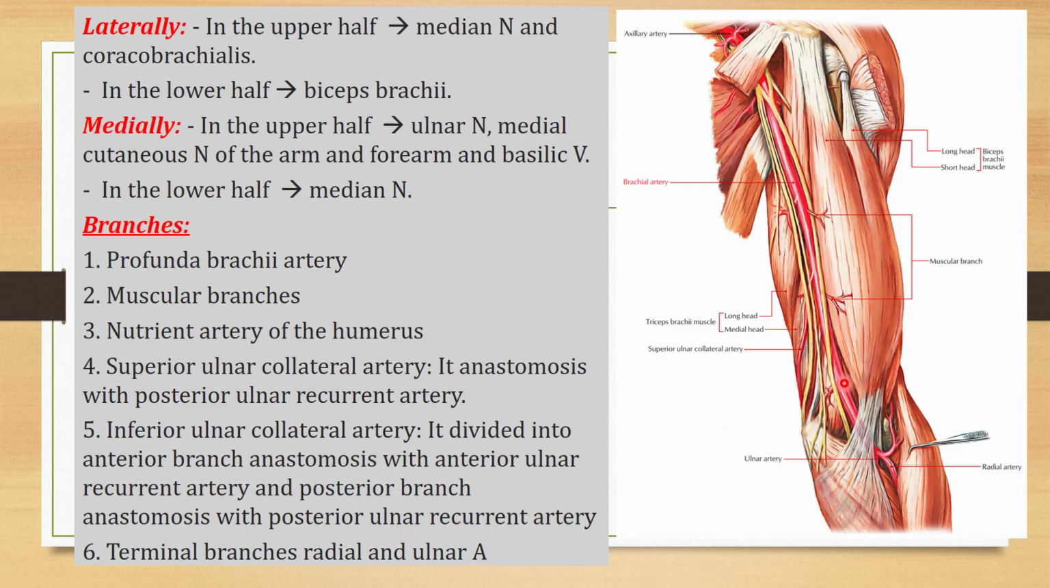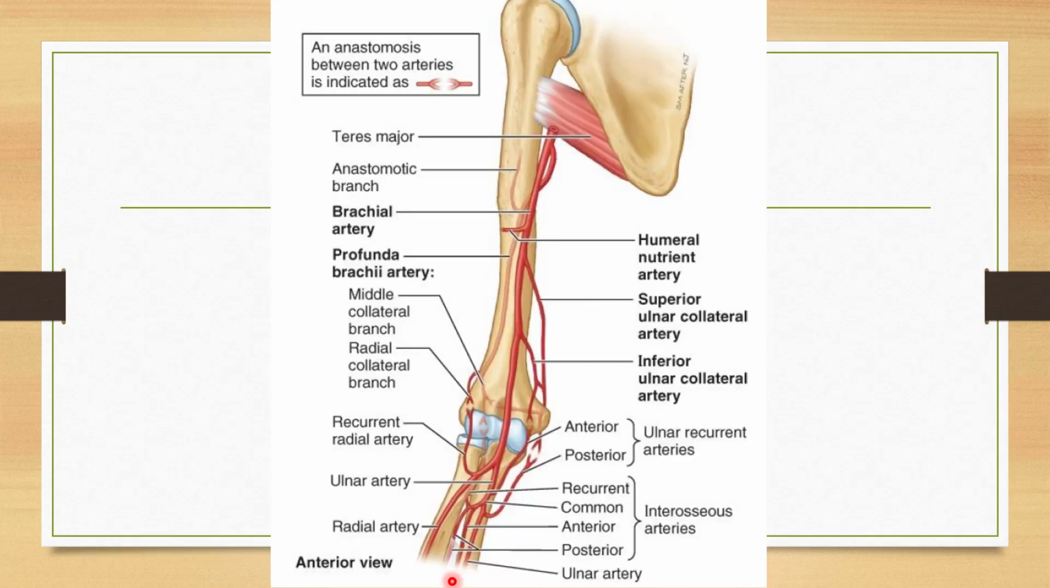And then the brachial artery will be divided into two terminal branches, which are the radial artery on the radial side and the ulnar artery on the ulnar side. Again, I will explain the branches of the brachial artery. Number one is the profunda brachii artery, which is the deep branch. Profunda means deep. There are many muscular branches, the nutrient artery of the humerus, superior ulnar collateral artery, inferior ulnar collateral artery, and terminal branches, which are the radial artery and the ulnar artery. You can see all these branches in this diagram.